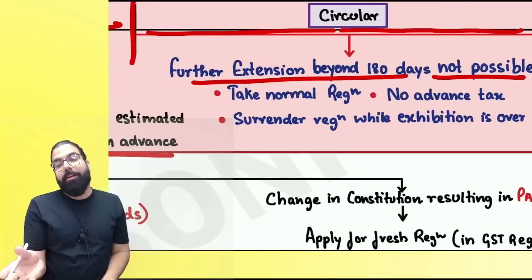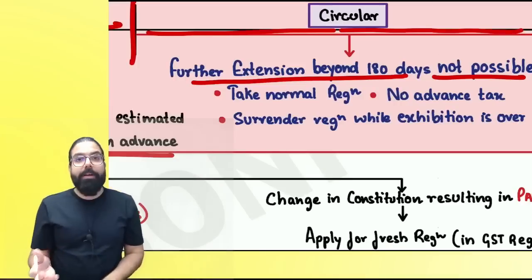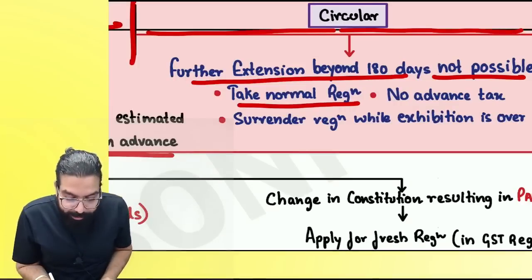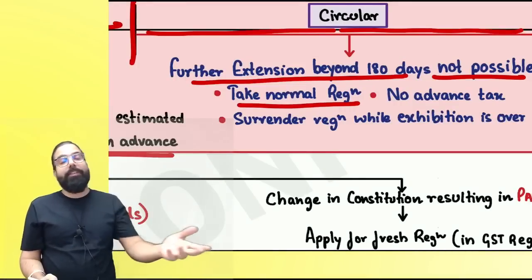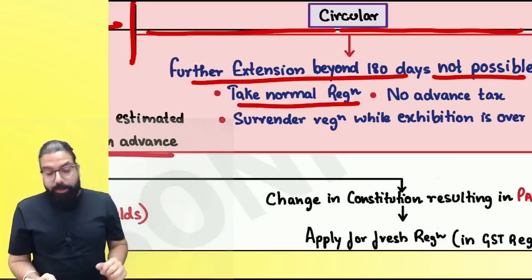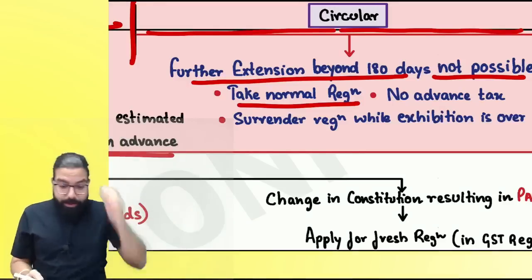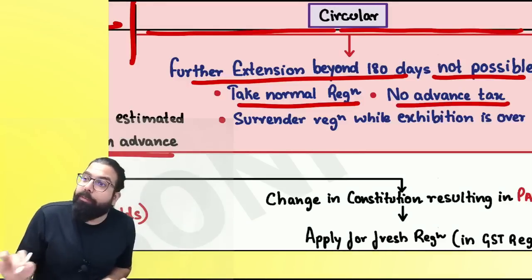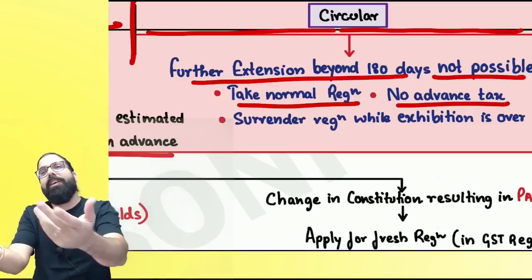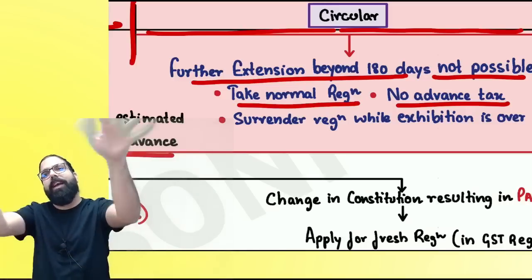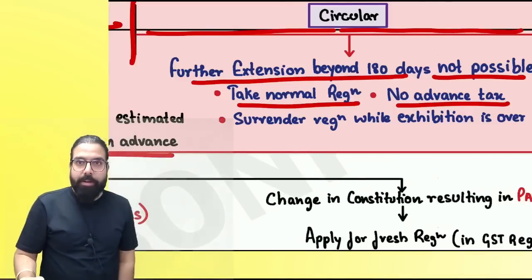Boys are very happy saying, sir, 90. Okay, baba, 90 days I'm talking here. Sir, why should boys have all the fun? Take normal registration, everyone here. Take normal registration and you don't have to pay any advance tax. When you're leaving the state and going, cancel your registration and get lost. Are we clear, everyone? Done.